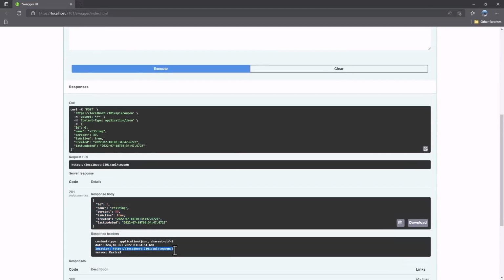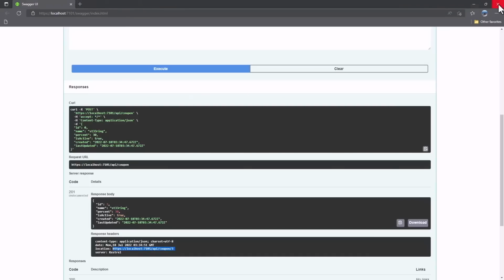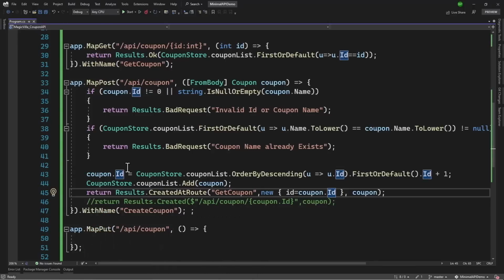In the location, we have the complete URL as well as the endpoint. If you copy that and try that, it should work. Perfect. So with that, we know how to use the WithName to give our endpoints a name, and then we can use that in something like created at route.